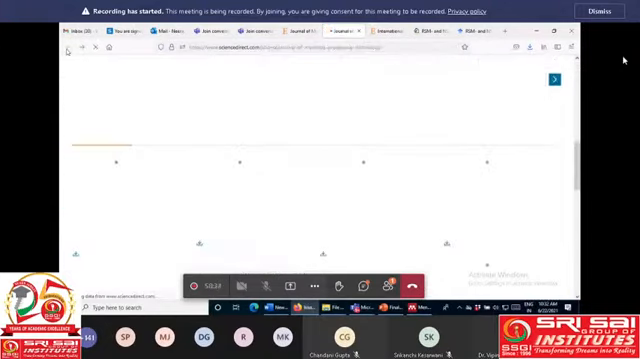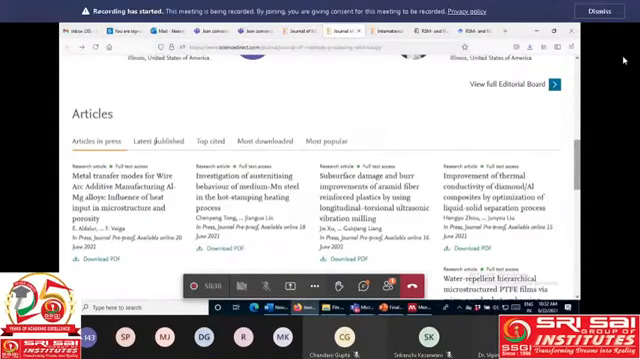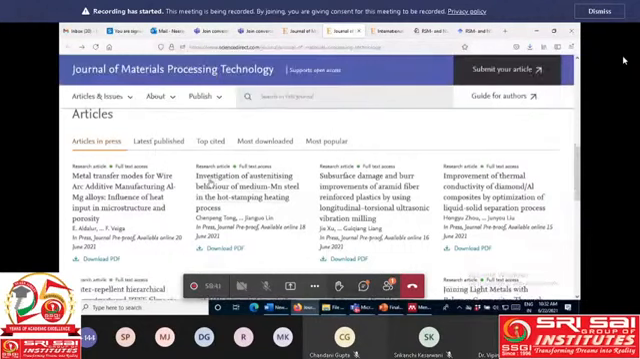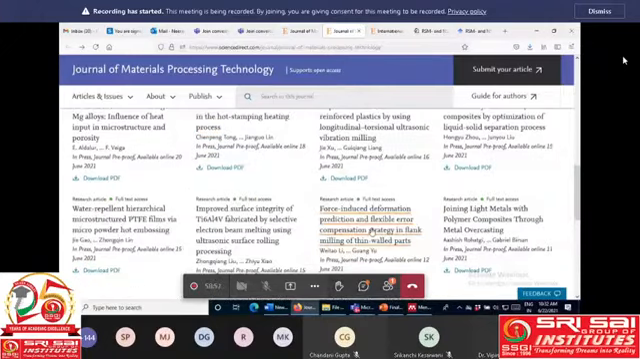Especially you have to check the latest published articles or articles in press, not the previous articles, because at that time maybe the review process was fast, or maybe slow. So please check only the article in press column, or latest published. I will also show you the articles related to Springer. Okay, so this is the option for Elsevier.